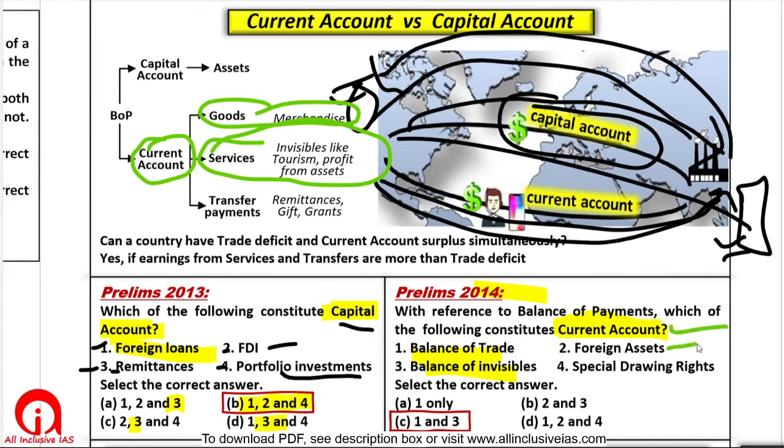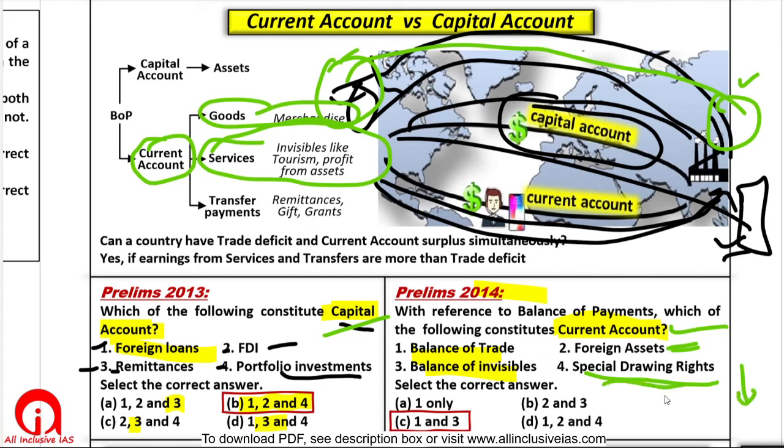And what about foreign assets? When a company of USA purchased this factory in India, then this became assets of that country. So foreign assets are a part of capital account. Similarly, special drawing rights, this we will see later, that SDR are part of forex reserves of RBI. These are assets held by RBI and these assets are part of capital account. Question is about current account, right?